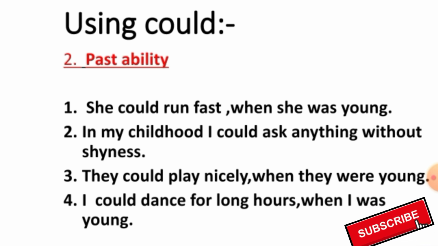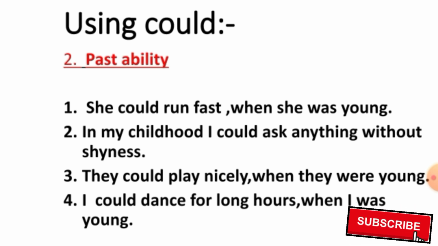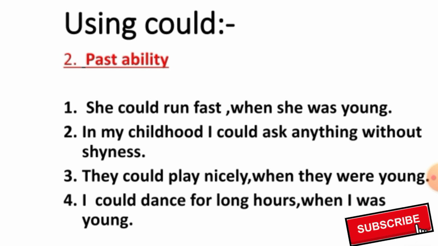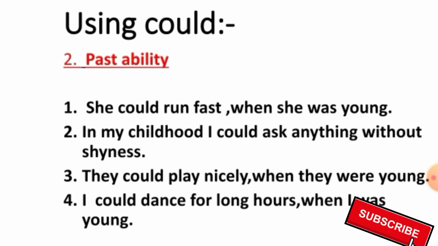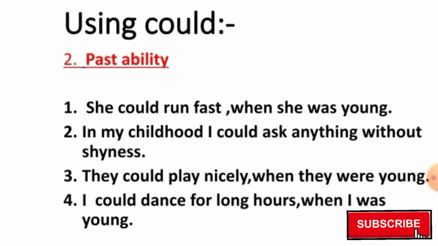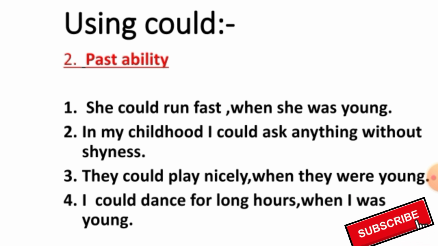So let's look at the third one. The third one is they could play nicely when they were young. In this sentence also, it shows the past ability. When they were young, they could do that thing, but right now they can't do that thing.